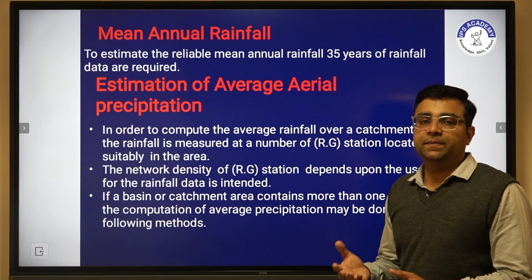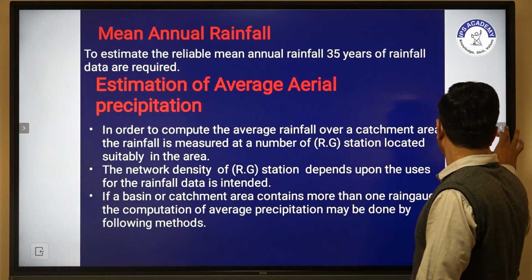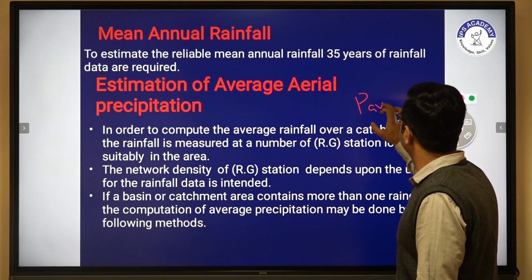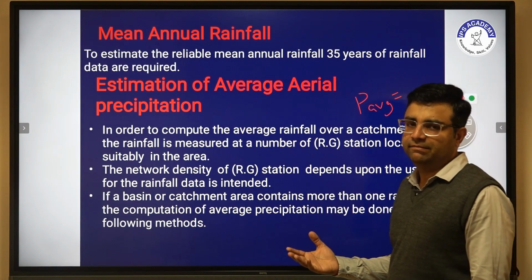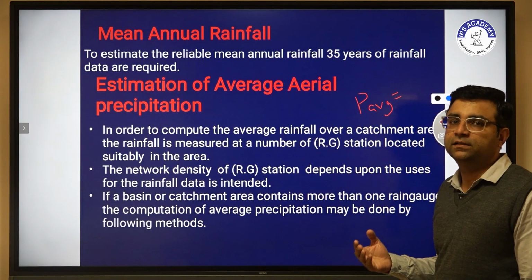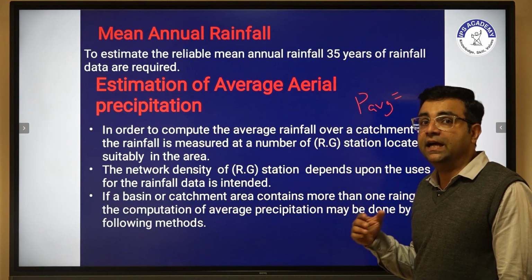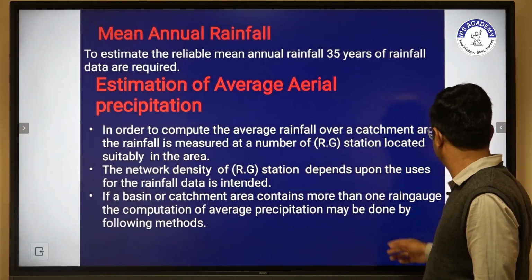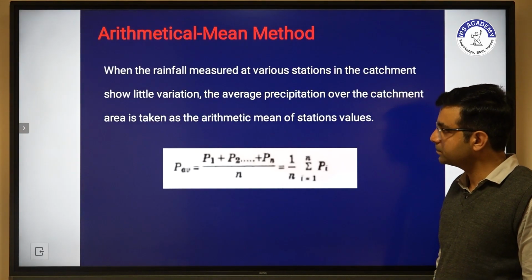So in aerial precipitation we have to calculate P average. We can calculate P average with the help of different available methods: the arithmetic mean method, the Thiessen polygon method and the isohyetal method. We will discuss these methods in further slides. So the first one is the arithmetic mean method.